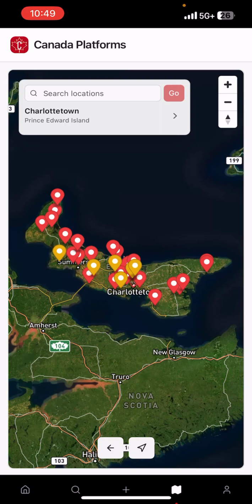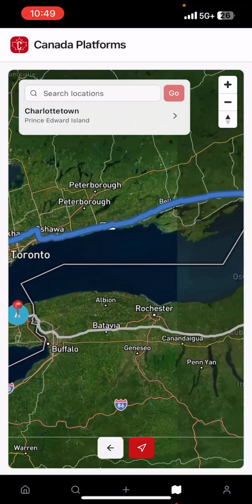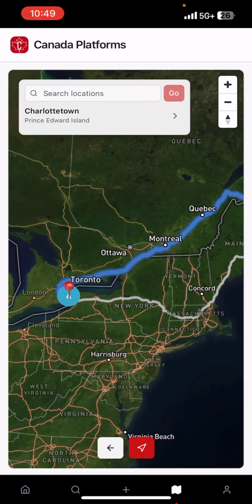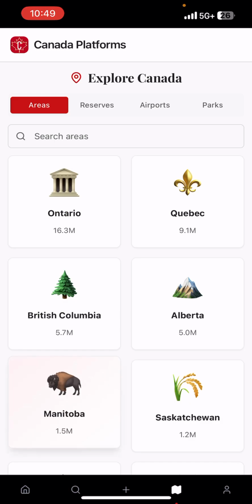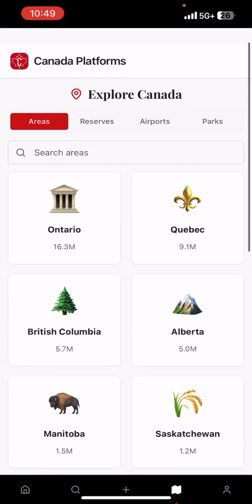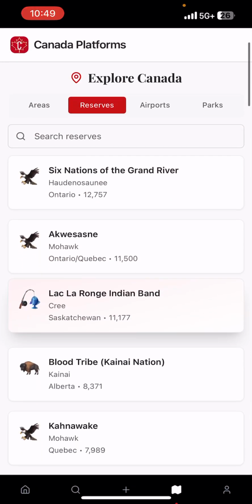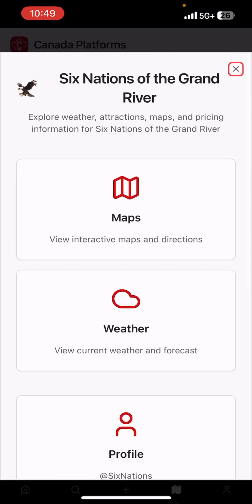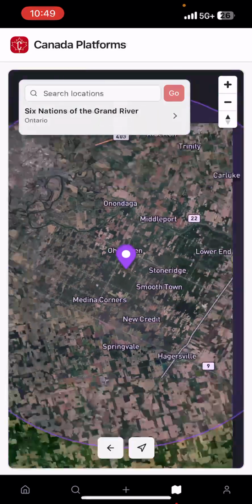The directions we're working on, you can see it gives you directions to that place that you added, and you can turn that off. And then if you are indigenous or just like First Nations culture in general, you can look at the reserves. So Six Nations is here. These are all the same, but the maps are a bit different.